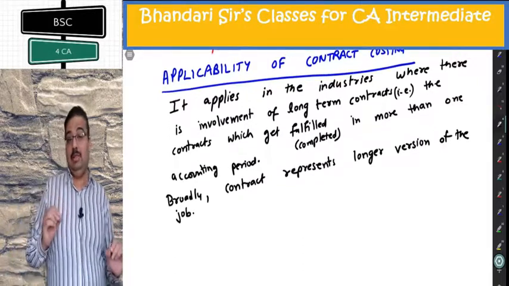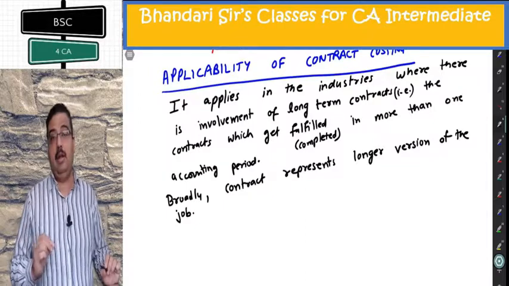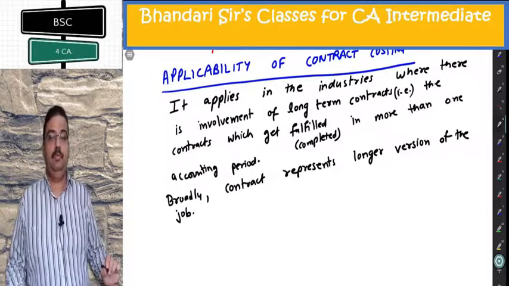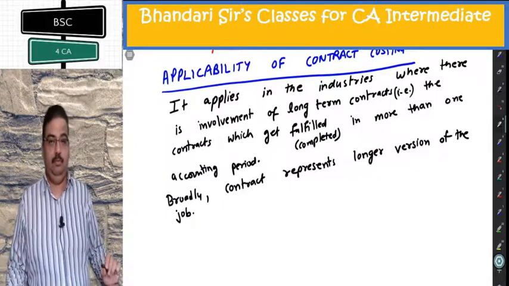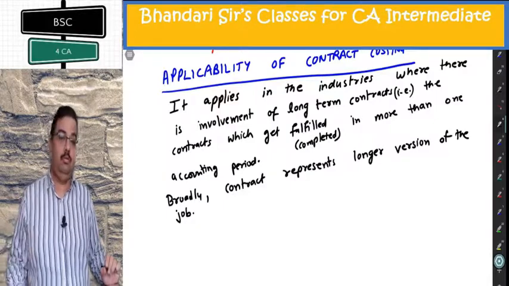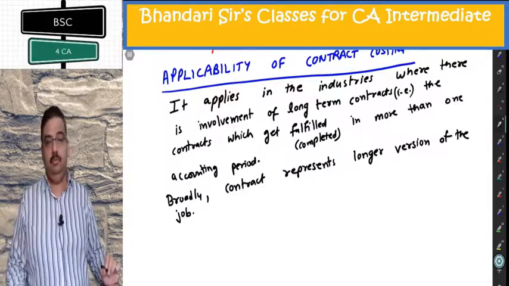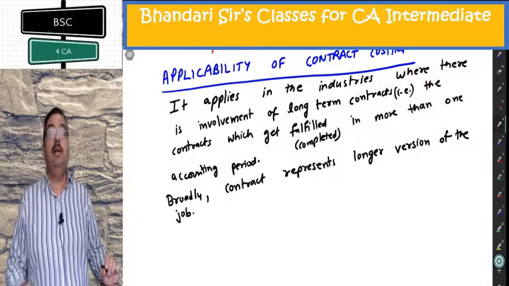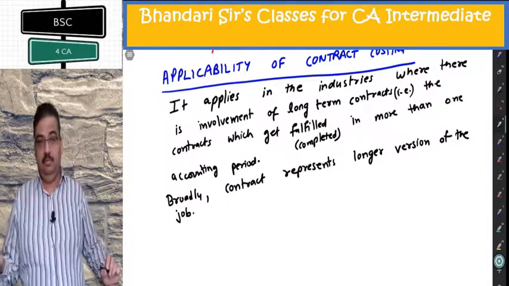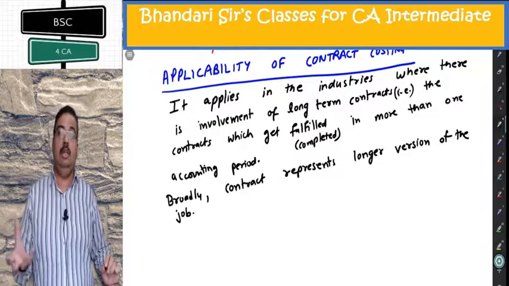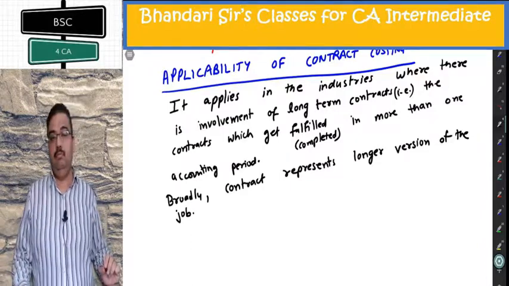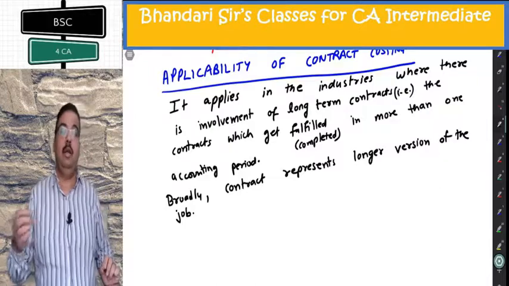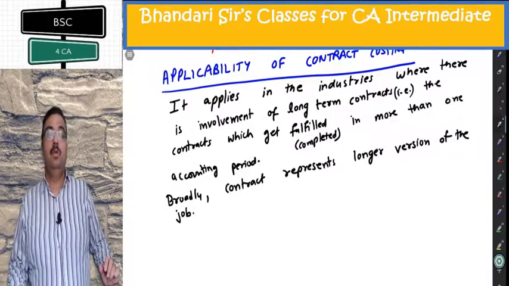Now try to understand the real problem under contract costing. Let us say I am a contractor. I am a civil engineer who is making buildings. A building will get created in 5 years, 6 years, 7 years, 10 years. Not in less than 1 year. Rarely there will be a building created in less than 1 year. So it's a long-term contract.